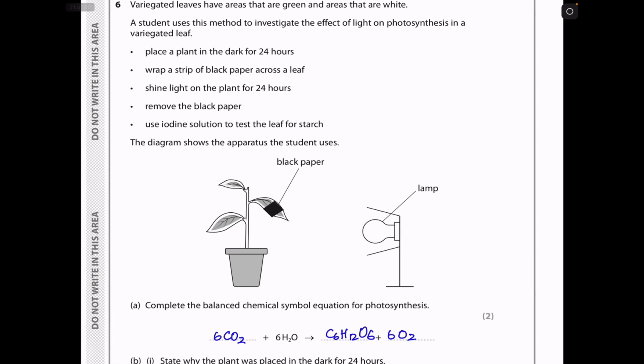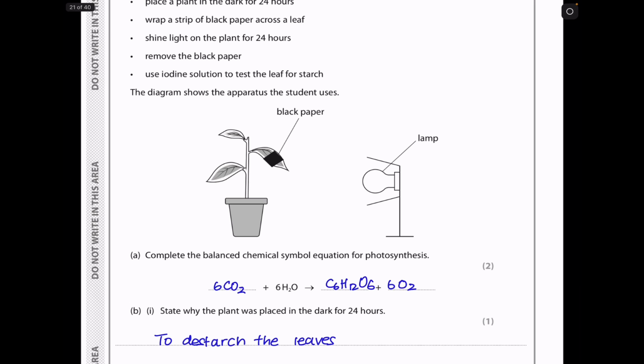So the diagram shows the apparatus and the student setup. So you can see this is the lamp providing the light. This is the place where the black paper has been placed so that light does not shine in that area and therefore there will be no photosynthesis. And after the experiment, we expect no starch to be present there.